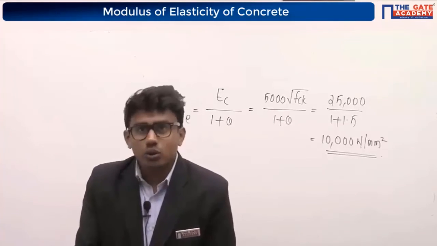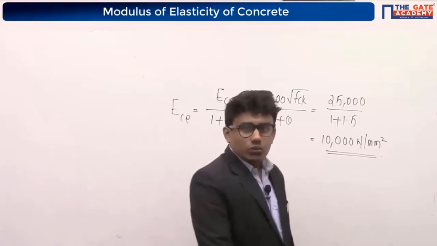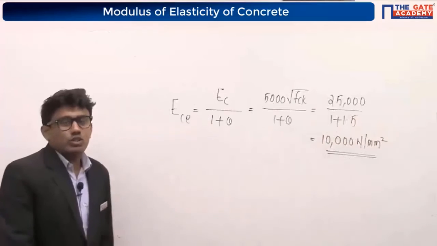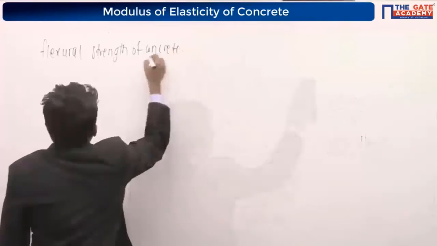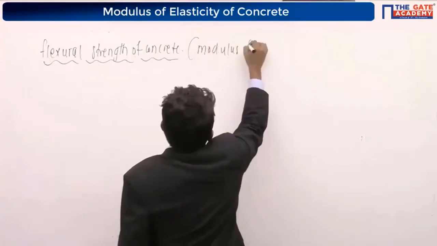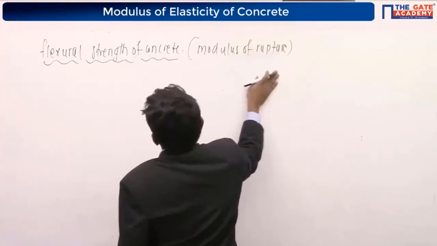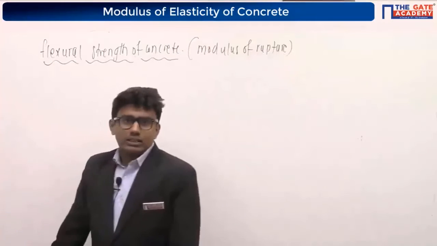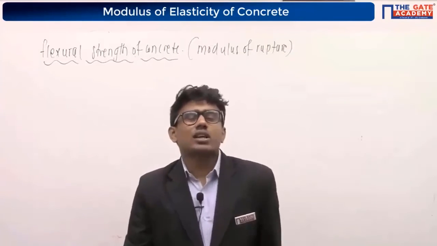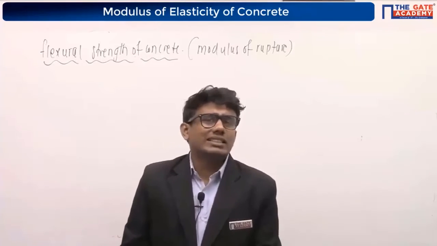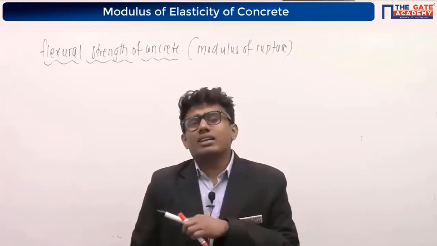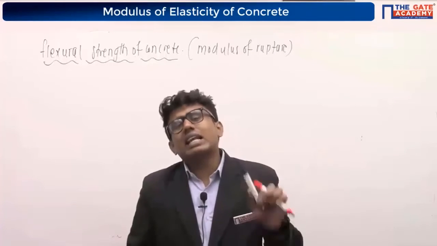You can write down. Sushanta was asking about the flexural strength of the concrete, so we are going to discuss that also. Give the heading: flexural strength of the concrete, or it is also known as modulus of rupture. See, as we have discussed, concrete is very strong in compression, but it is very weak in tension. As it is very weak in tension, the tensile strength of the concrete will not be considered in the design. We will neglect the tensile strength of the concrete.